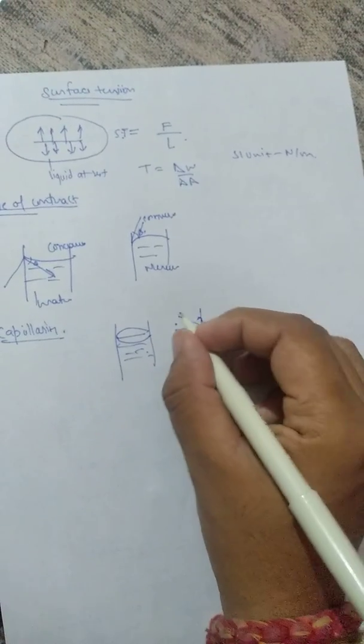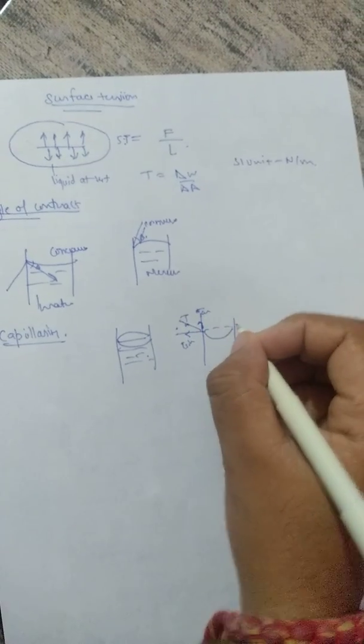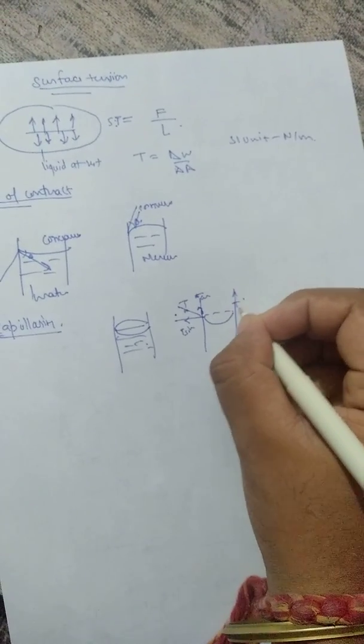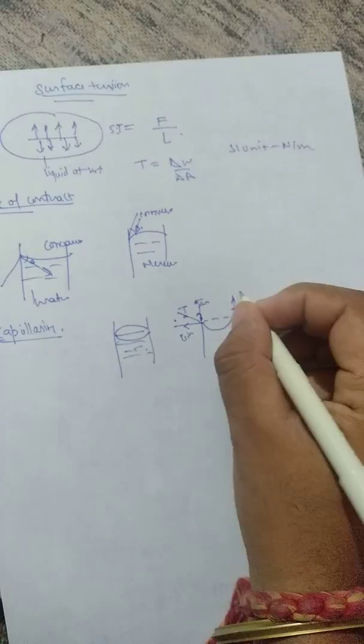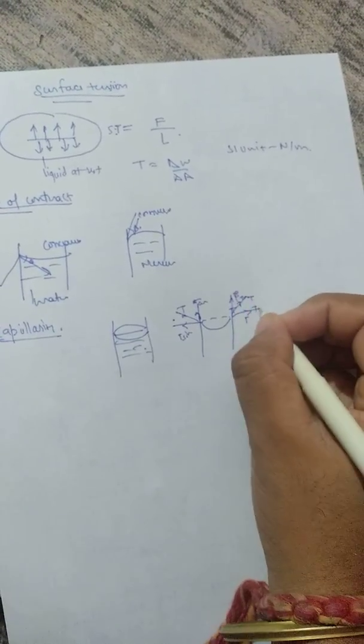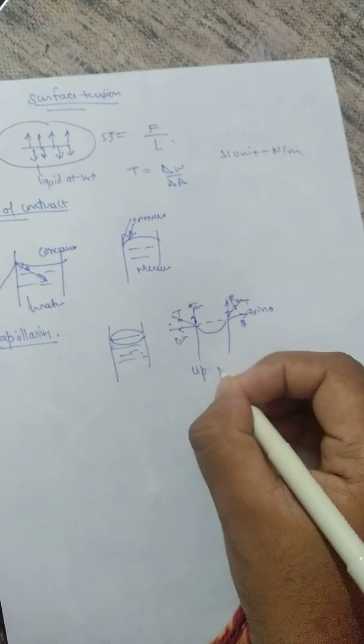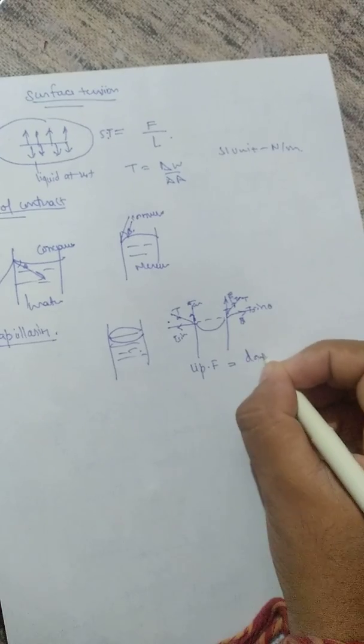We break the force into T cos theta and T sin theta. Upward force equals downward force.